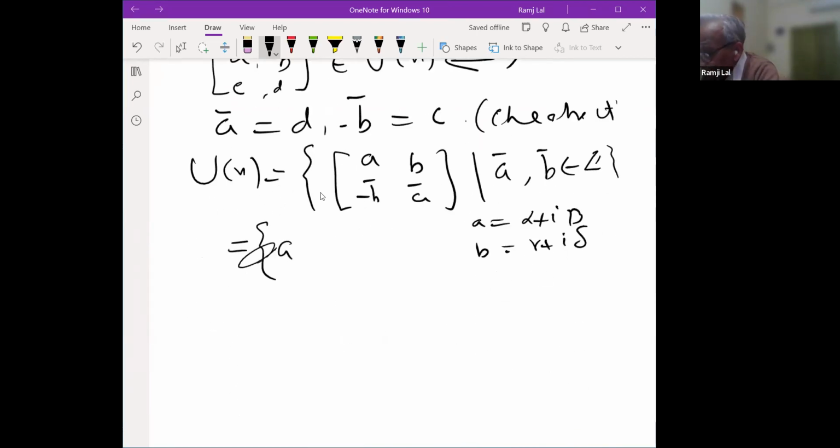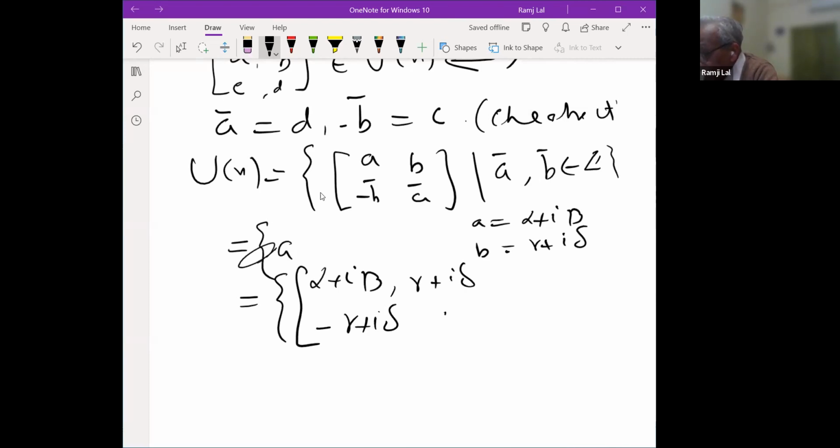So what will this be? This can be written as alpha plus i beta, and B is gamma plus i delta, and this is minus gamma plus i delta, and alpha minus i beta, right? Such that alpha, beta, gamma, delta are real numbers.